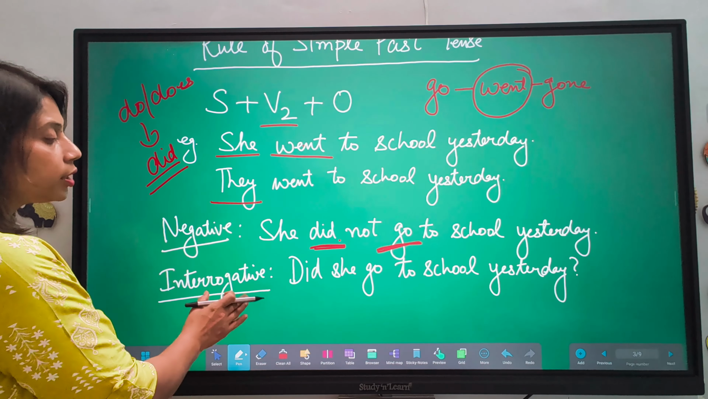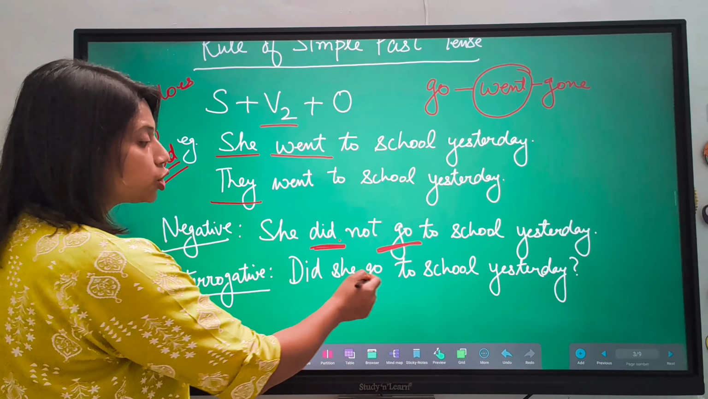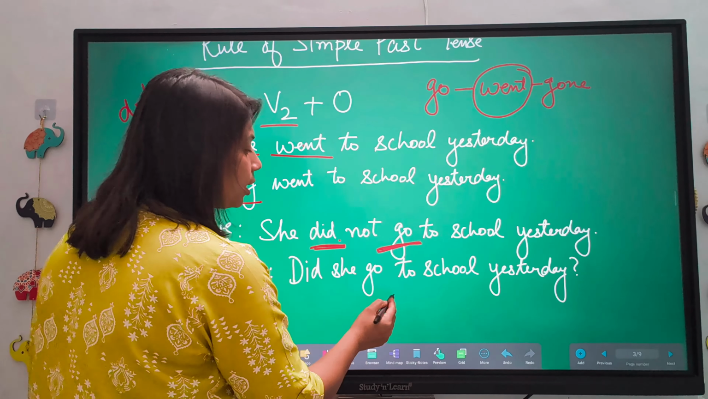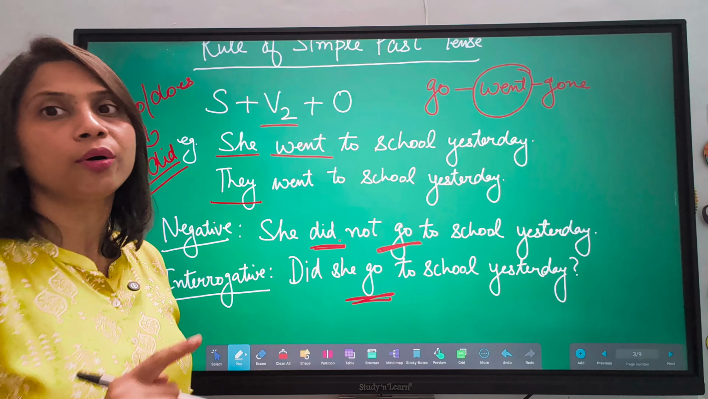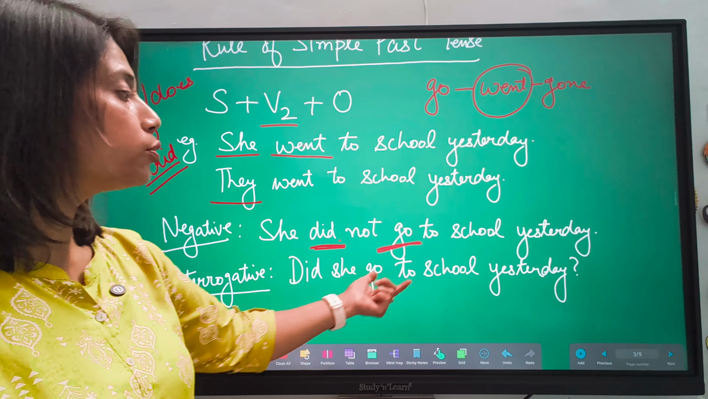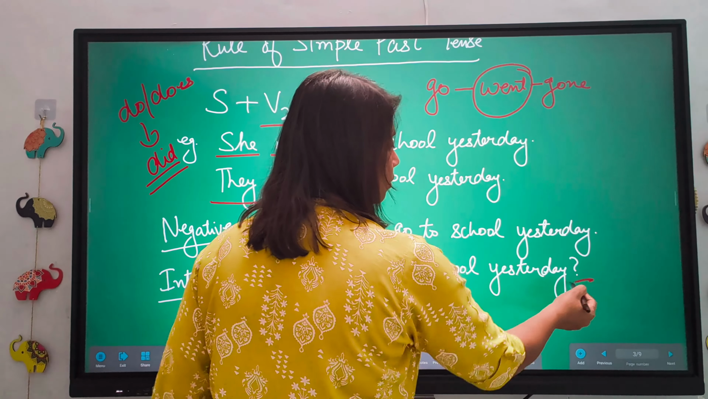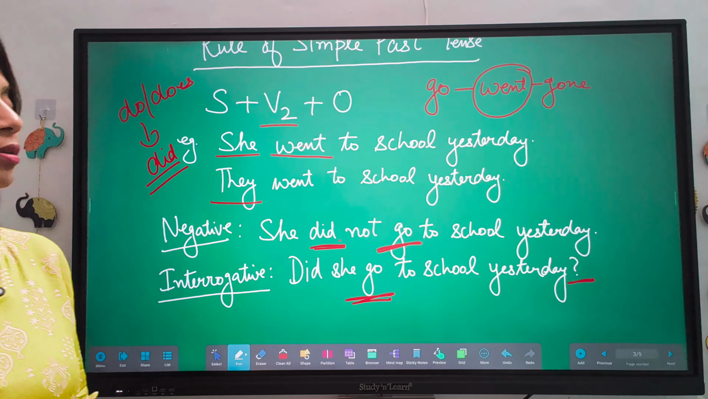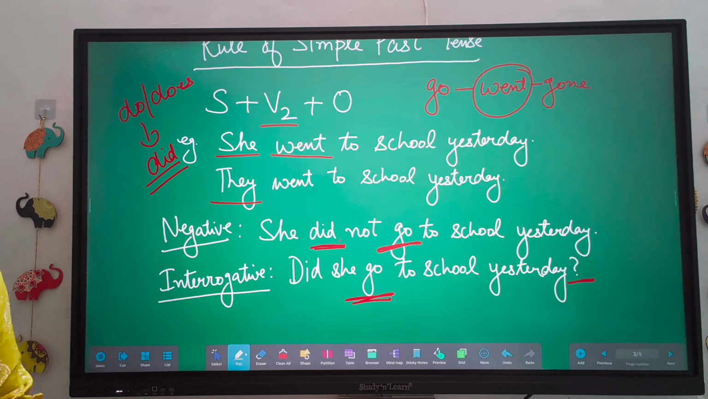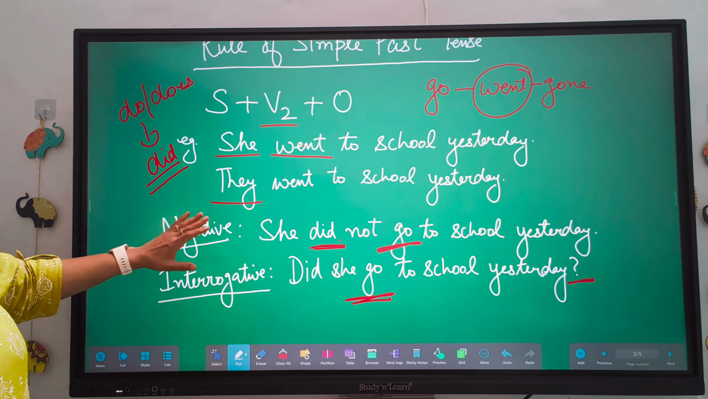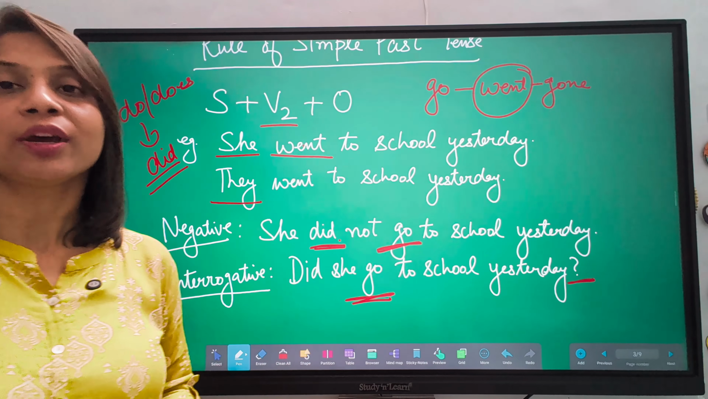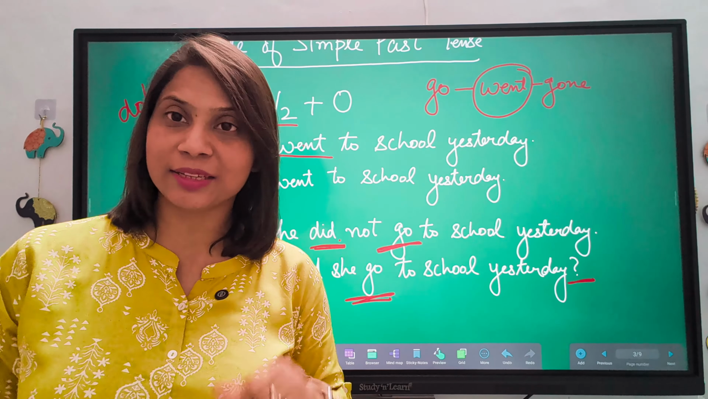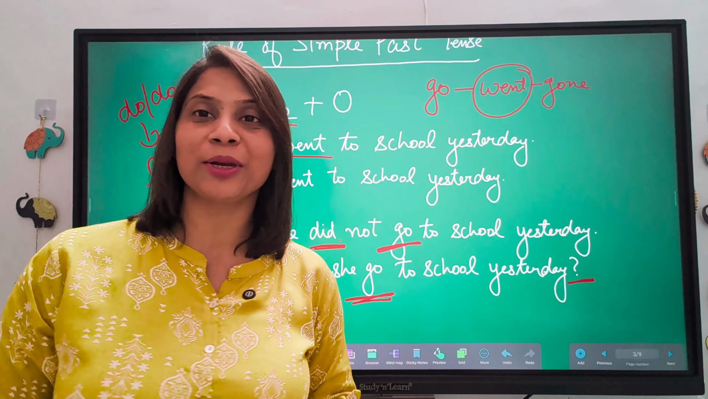And for interrogative, you will bring did in the beginning. Did she go to school yesterday? Again, you will use go only. You will not say did she went to school. That will be wrong, totally wrong. So, did she go to school yesterday? And the question mark is very important in interrogative sentences. So I hope this is clear till now, how to change simple past tense sentences into negative and interrogative. If you have any doubt, you can leave a question in the comment section. I will surely reply to you.